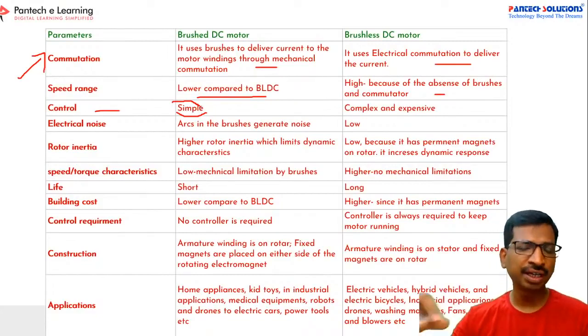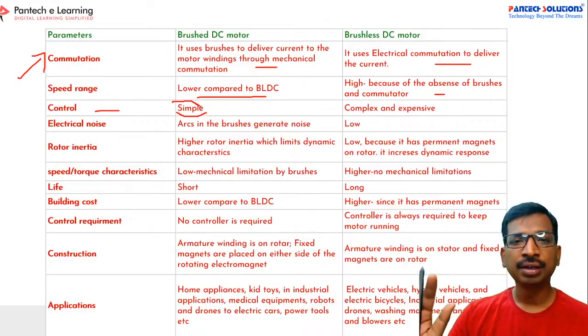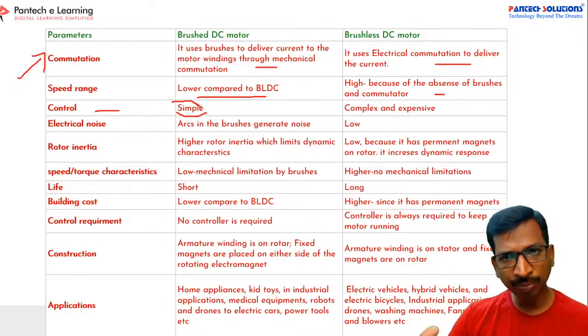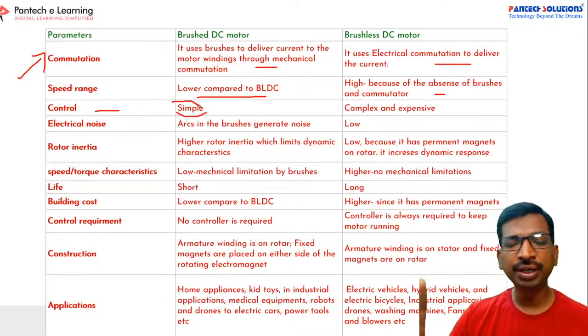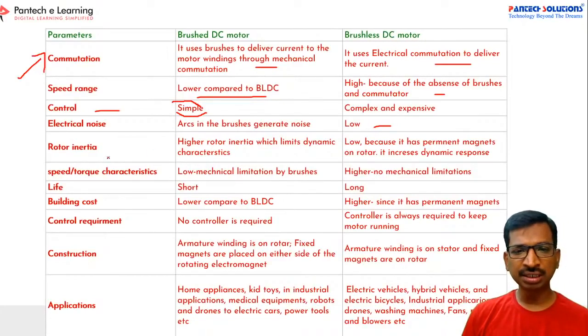So straight away you cannot generate a PWM. You have to sense the Hall sensor output, and from the Hall sensor you have to generate a lookup table. From the lookup table only can you generate the PWM logic. Then electrical noise is very much less compared to the DC motor. And then rotor inertia: the DC motor has a high inertia, whereas here it is very low.